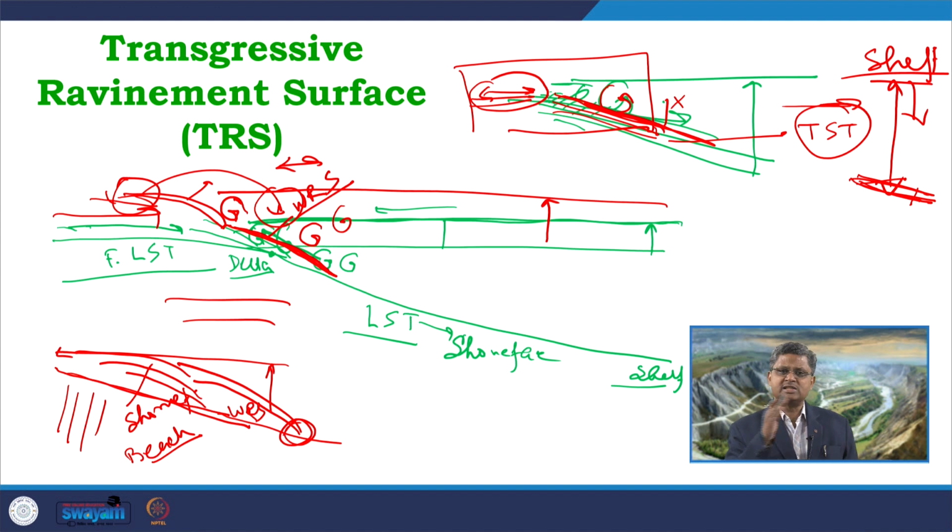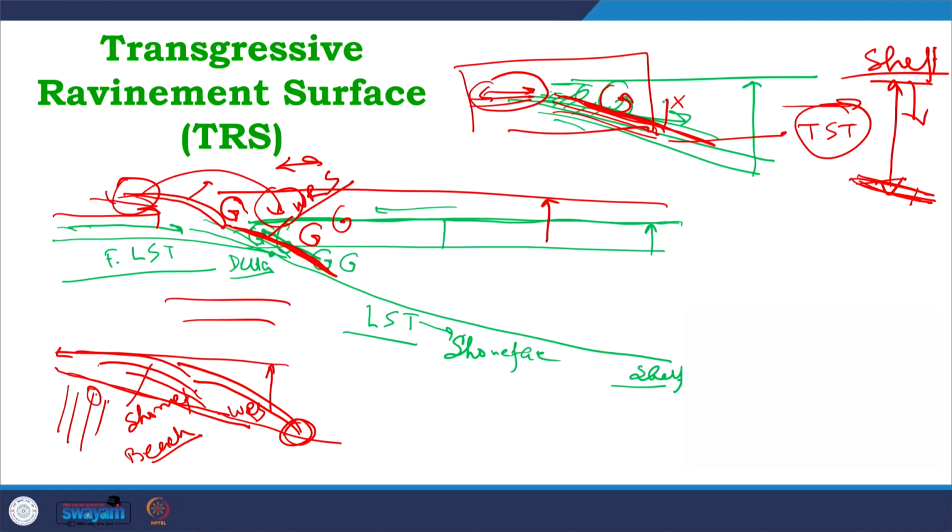So, commonly those deposits are onlapped by the late phase transgressive deposits, which will onlap along this particular surface, which marks a break, which marks a drastic changeover with respect to the facies types underlying and overlying this particular surface. So, these transgressive scour surfaces are commonly associated with, or they separate, the backstepping transgressive beach deposits below and the transgressive shore face strata above this particular surface, particularly when the retrograding facies are preserved, all the retrograding facies types are preserved along this particular surface.